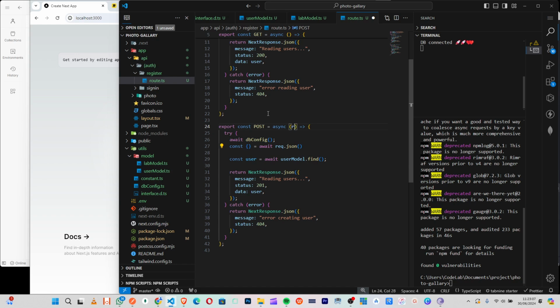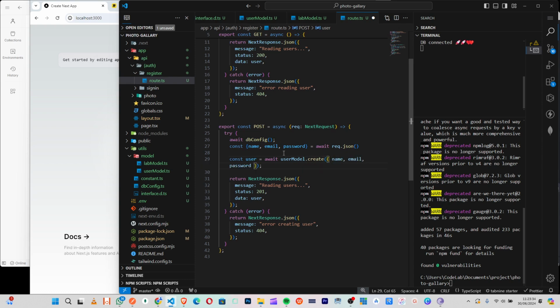So inside here we'll define that request, so that would be NextRequest. Makes sense like that, right? So the things we will need now: name, email, and password. So these three things, let me copy them. So inside here we'll say create, right, and paste it.